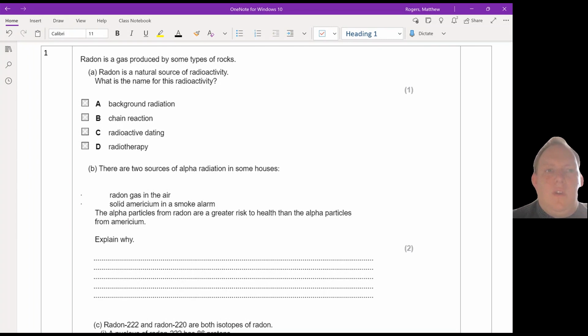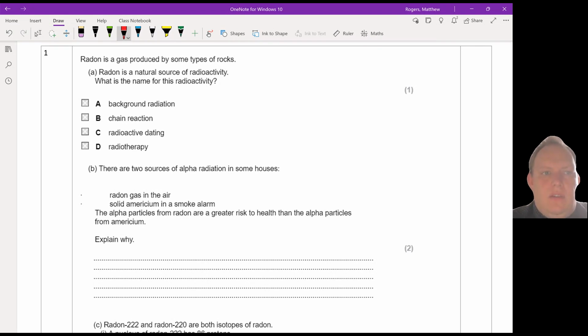This is question 1 of 5th book Radioactivity Topic 1. So 1 begins, radon is a gas produced by some types of rocks. Radon is a natural source of radioactivity. What is the name for this radioactivity? So the answer here is background radiation. This is a good definition for background radiation, natural sources of radiation in the surroundings.